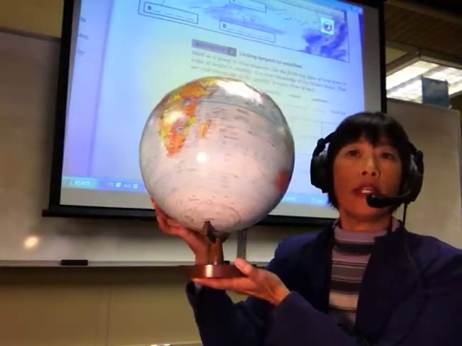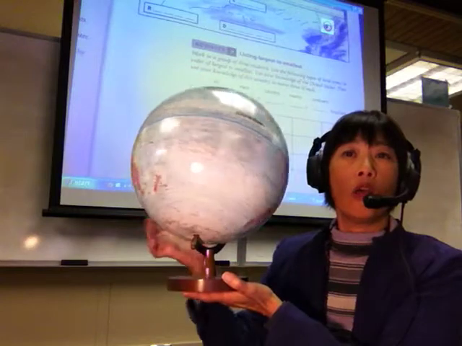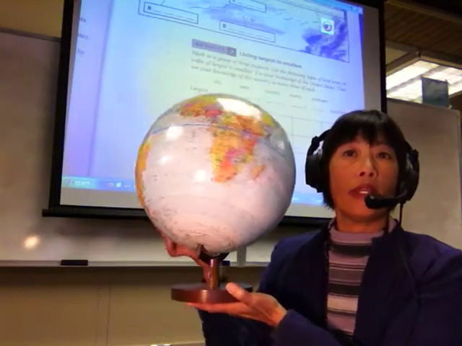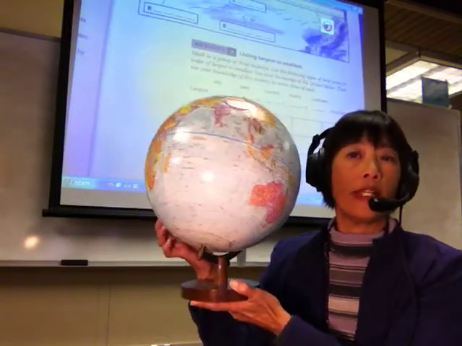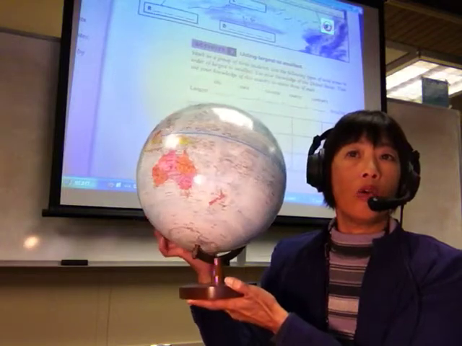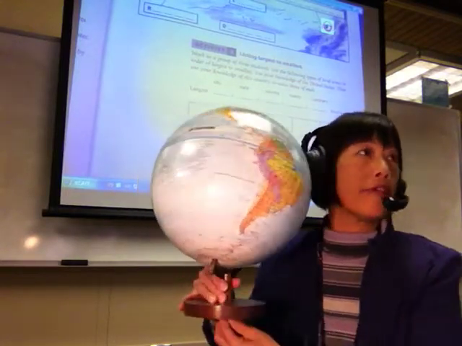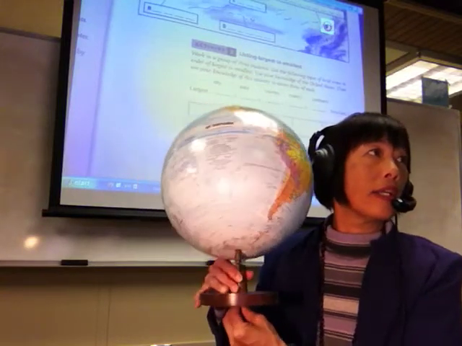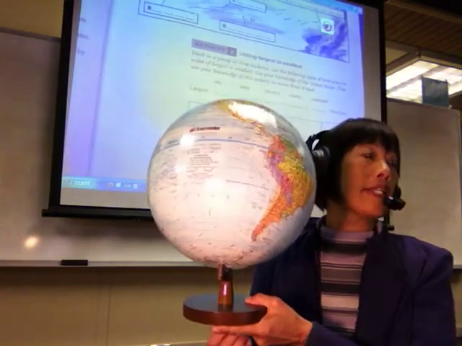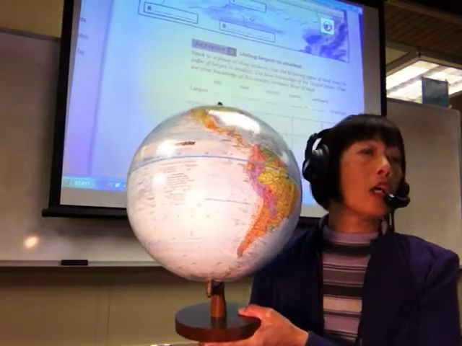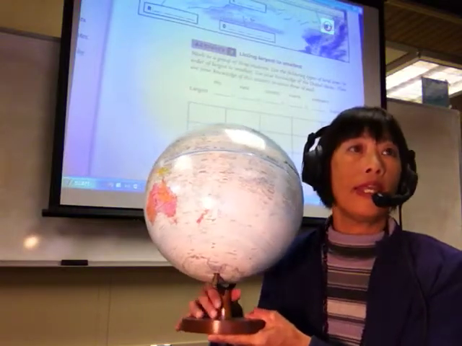Globe. G L O B E. Write it down. G L O B E. Globe. Noun, adjective, or verb? Noun. Okay. What's the adjective form? Global. How do you spell global? G L O B A L.